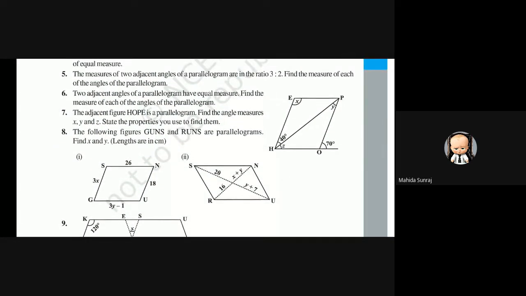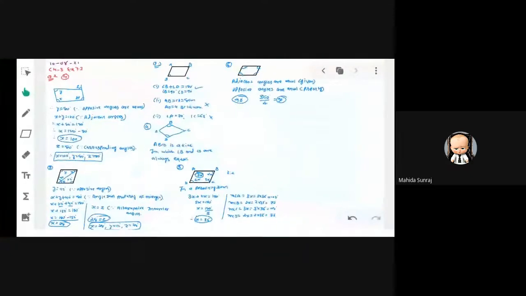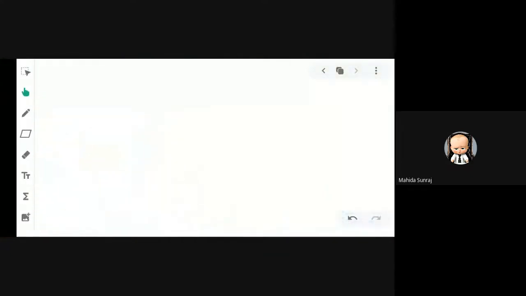Now you can see question number 7. The adjacent figure HOPE is a parallelogram. Find the angle measure x, y, z. State the property you use to find them. You can see the figure HOPE, in which we have to find x, y, z, and given here 40 degree and 70 degree. Last question of today's lecture. Rest of the questions we will do in next lecture.